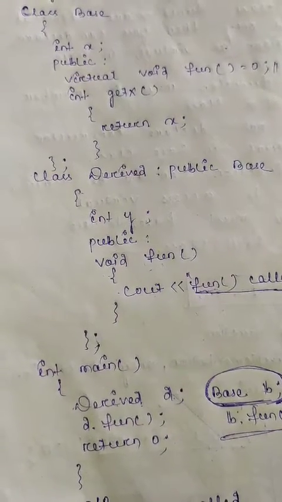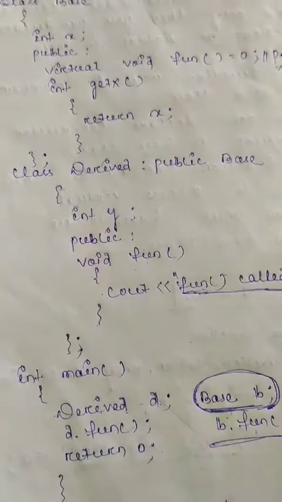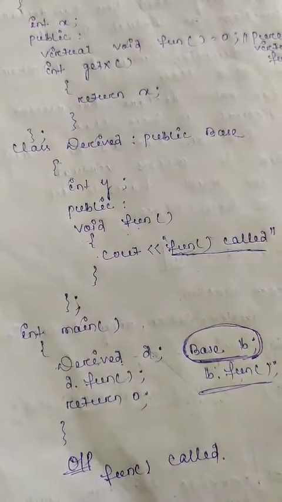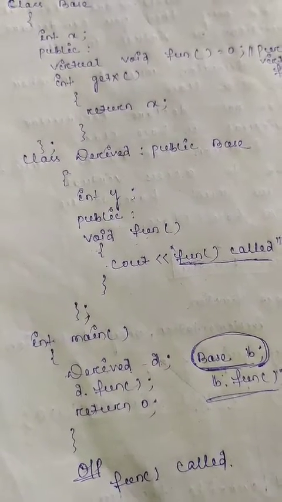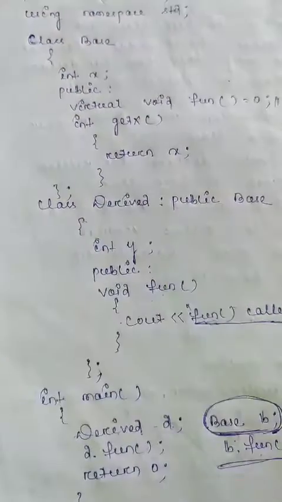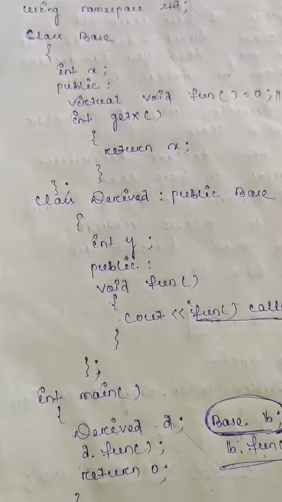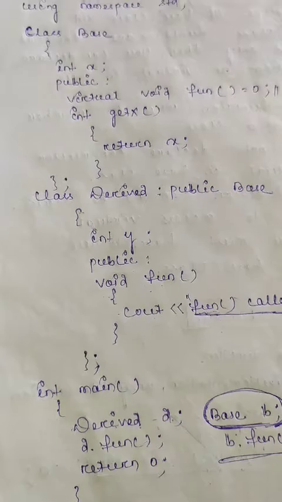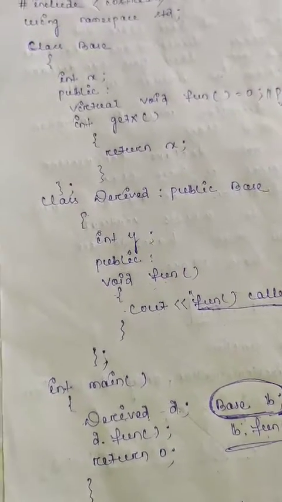Another thing is you can call this by using the derived class object. And you can also use a constructor here. Other functions you can implement in an abstract class, but it must contain a pure virtual function. So this is all about pure virtual function.